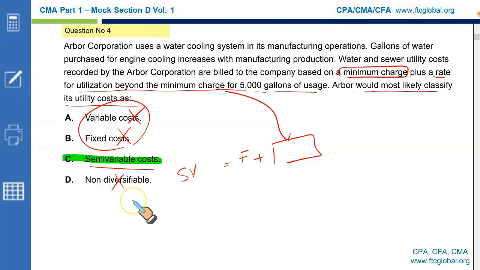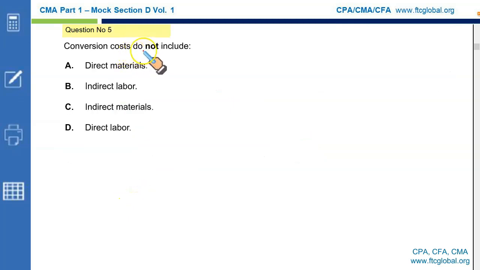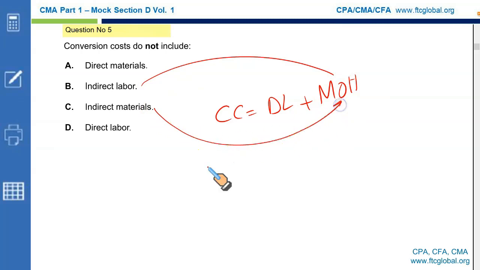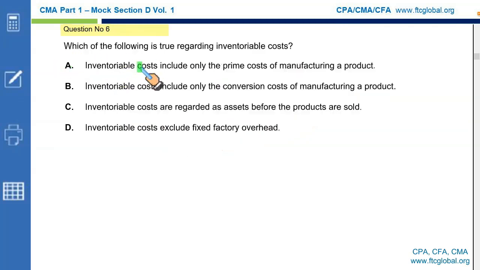Non-diversifiable is a meaningless term here. Non-diversifiable or diversifiable is considered in portfolio construction. Totally irrelevant here. Conversion costs do not include, we know conversion cost is the sum of direct labor and manufacturing overhead, right? So it does include indirect labor, it does include indirect material, it does include direct labor. What it doesn't include is the direct material. That's why A is the right option.